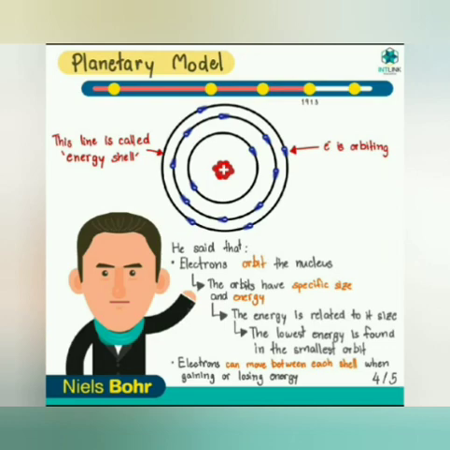Fourth point, there is a limit to the number of electrons which can be accommodated in each energy level. Fifth point, each energy level is associated with a fixed amount of energy. And last point, there is no change in the energy of electrons as long as they keep revolving in the same energy level, and the atom remains stable.